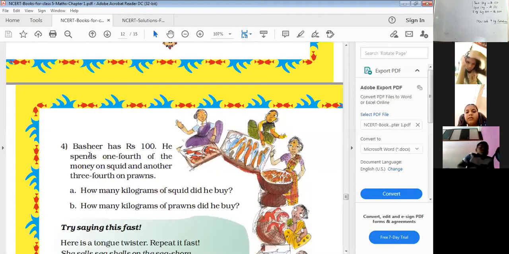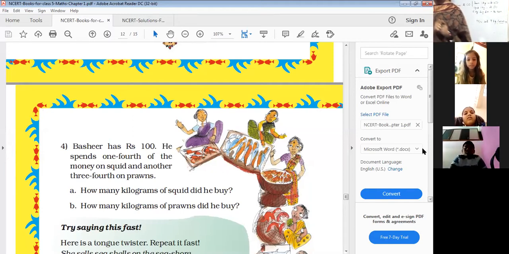See here, Bashir has 100 rupees. He spends 1/4 of the money on squid.